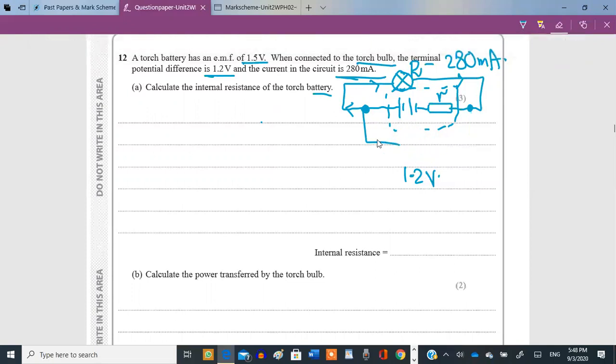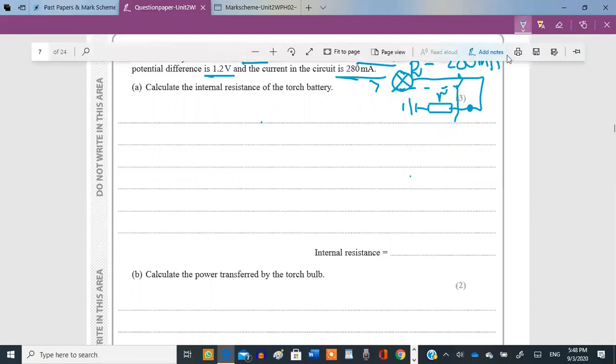Let me erase this voltmeter from here. Now, the EMF of the battery is just 1.5 volts, but what is coming out of the battery? What is reaching this bulb is just 1.2 volts, right?